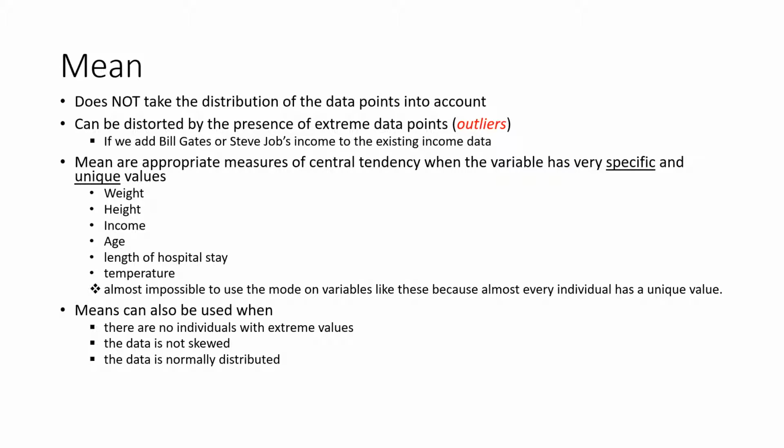Means are appropriate measures of central tendency when the variable has very specific and unique values like weight, height, income, age, the length of hospital stay, temperature, and so on. In this case, it is almost impossible to use the mode on variables like this because almost every individual has a unique value. Means can also be used when there are no individuals with extreme values. The data is not skewed. The data is normally distributed.